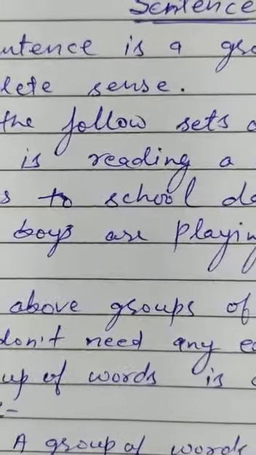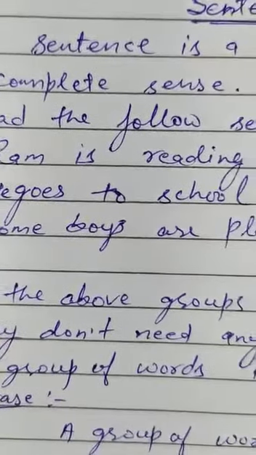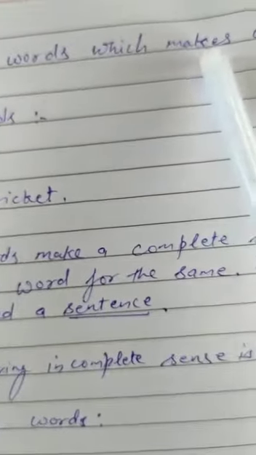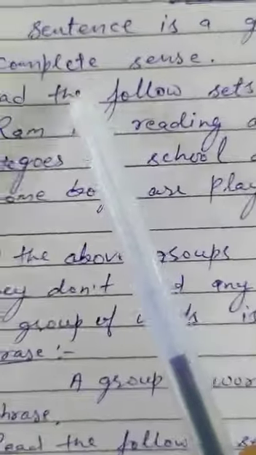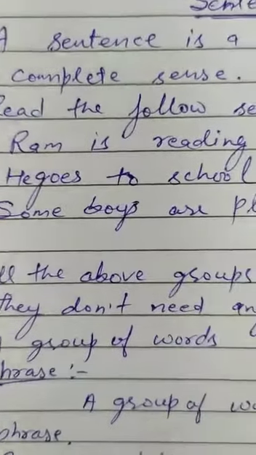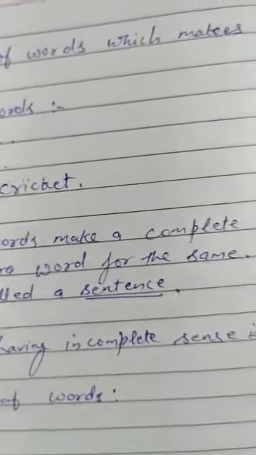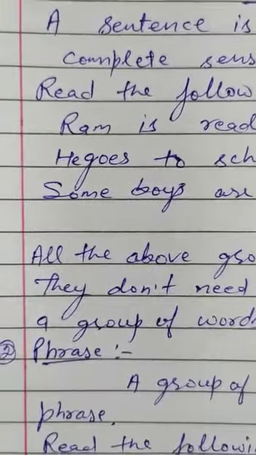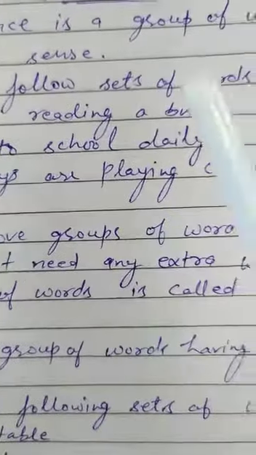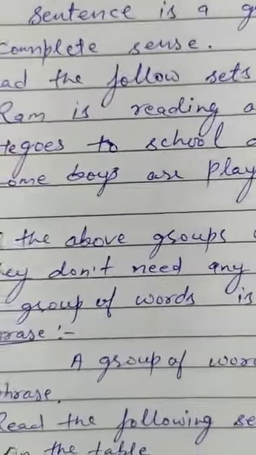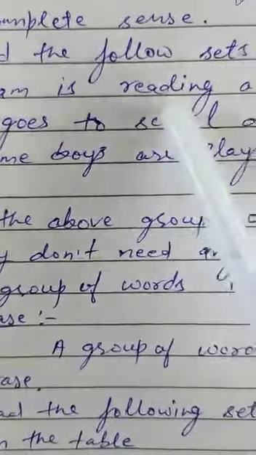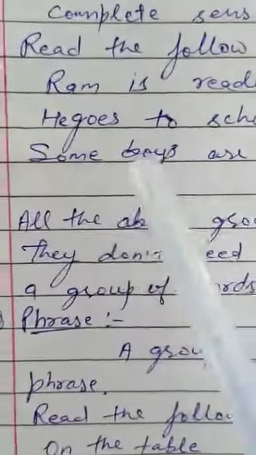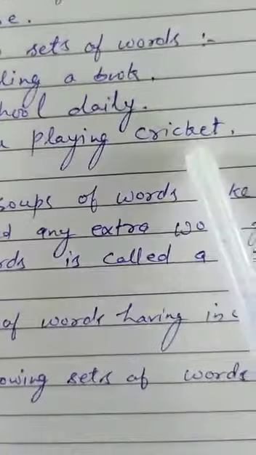So what is a sentence? In simple words, a sentence is a group of words which makes a complete sense. Read the following sets of words. For example, Ram is reading a book. He goes to school daily. Some boys are playing cricket.